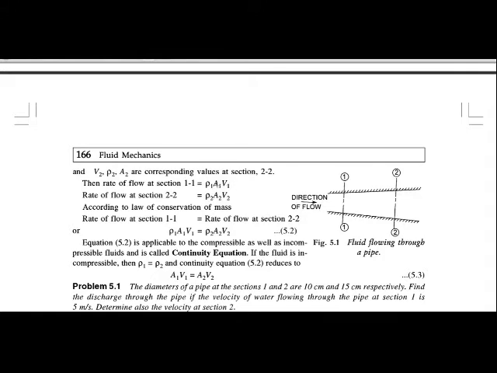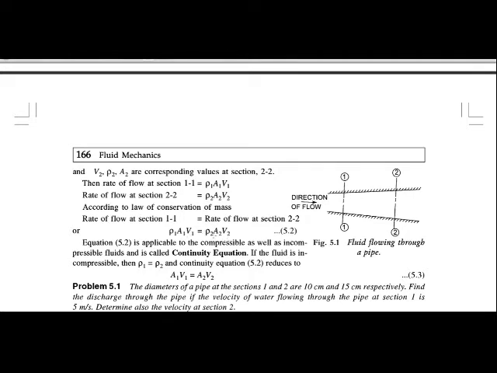This is the rate of flow at section 1, and the rate of flow at section 2 is rho 2 a2 v2, rho A V at section 2. Then according to the law of conservation of mass, the rate of flow at section 1 must be equal to the rate of flow at section 2. So rho 1 a1 v1 must be equal to rho 2 a2 v2.